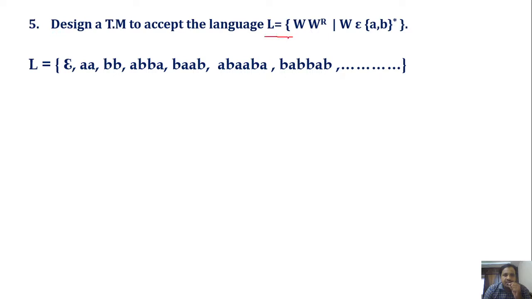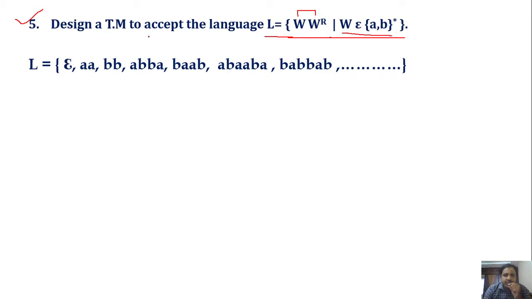L is equal to the set of strings consisting of w power r, such that each w belongs to the Kleene closure of {a, b}. So here we are going to construct the Turing machine that accepts the language consisting of the set of words in which we have a word followed by the reverse of the word, and each word belongs to the Kleene closure of {a, b}.